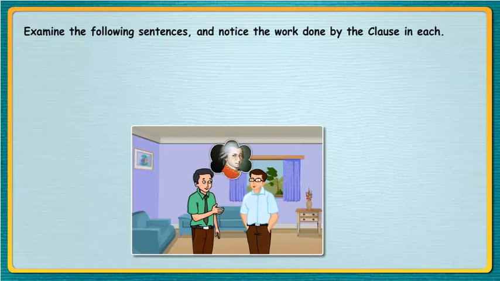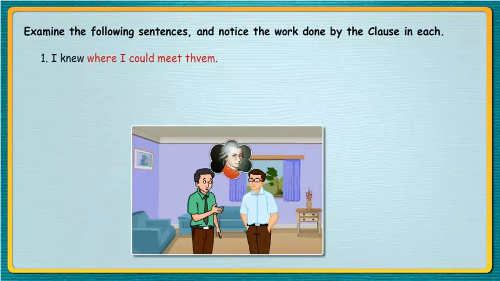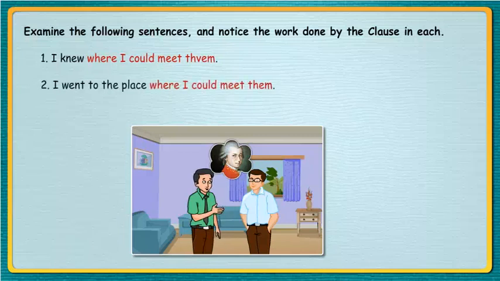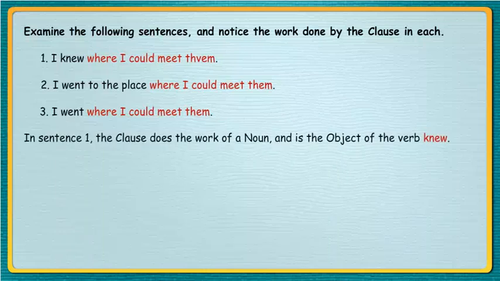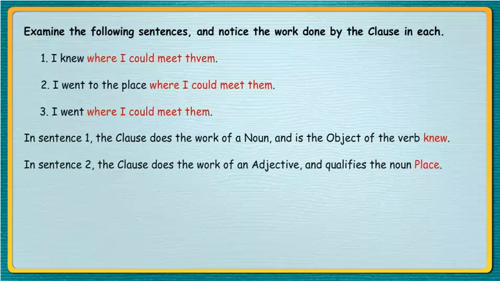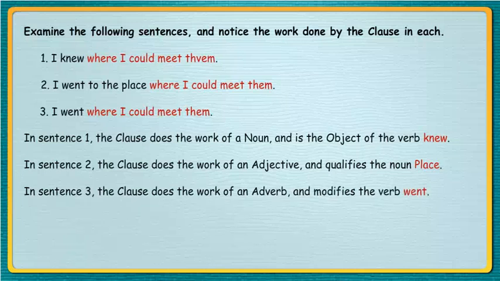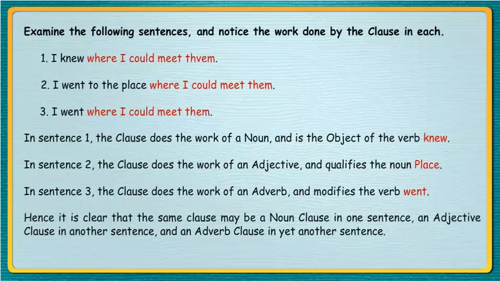Examine the following sentences and notice the work done by the clause in each. I knew where I could meet them. I went to the place where I could meet them. I went where I could meet them. In sentence 1, the clause does the work of a noun and is the object of the verb knew. In sentence 2, the clause does the work of an adjective and qualifies the noun place. In sentence 3, the clause does the work of an adverb and modifies the verb went. Hence it is clear that the same clause may be a noun clause in one sentence, an adjective clause in another sentence, and an adverb clause in yet another sentence.